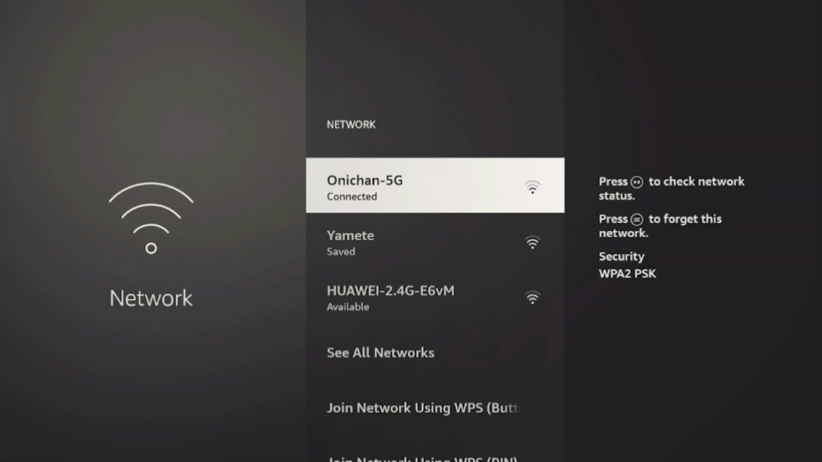If the signal is weak or you are experiencing connection drops, try moving your router closer to the Firestick or consider using an Ethernet adapter for a wired connection. A stable connection should help eliminate buffering and loading issues.